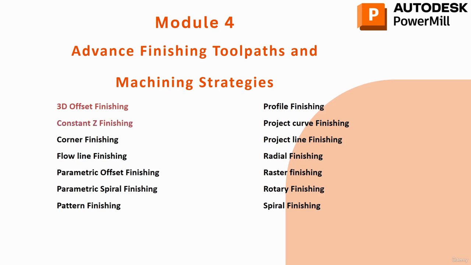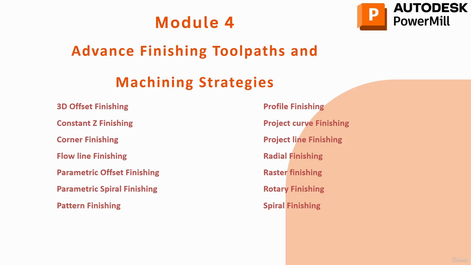The second is constant Z finishing, then corner finishing, then flow line finishing, parametric offset finishing, parametric spiral finishing, then pattern finishing, then profile finishing, project curve finishing, project line finishing, radial finishing, raster finishing, rotary finishing, and spiral finishing at the last.